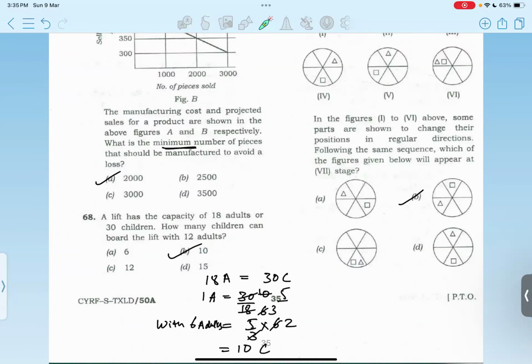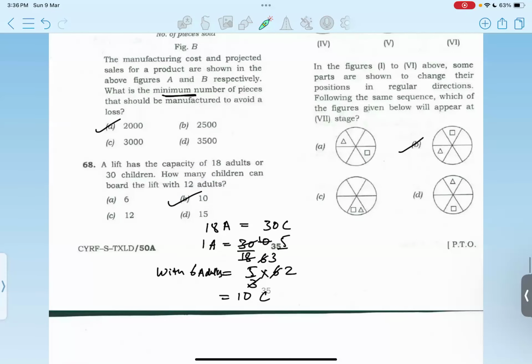Option A. Then 68, a lift has capacity of 18 adults or 30 children. It means it can carry either only 18 adults at a time or 30 children at a time. So how many children can board the lift if 12 adults are traveling? So in this case, you just have to ensure what is going to be the conversion rate. So 18 adults is equal to 30 children, which is the total capacity that can be carried by the lift.